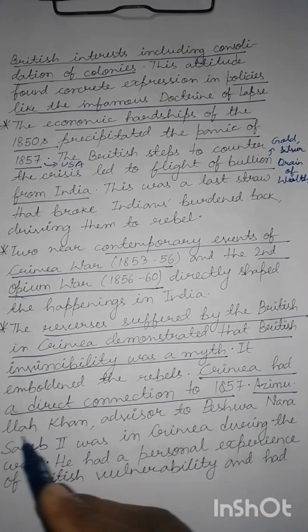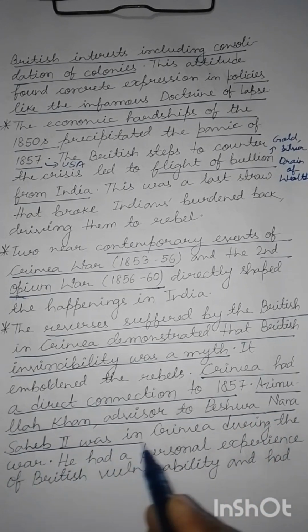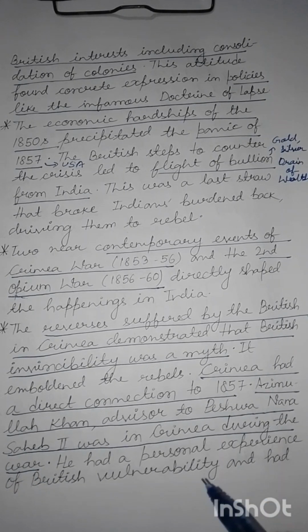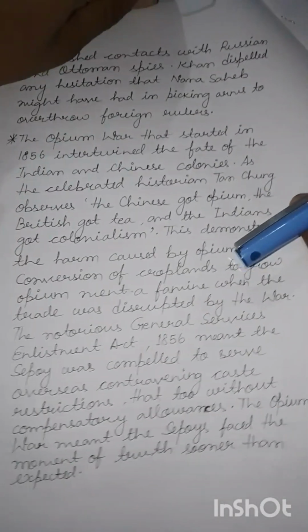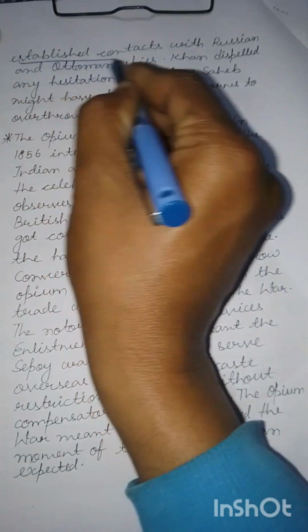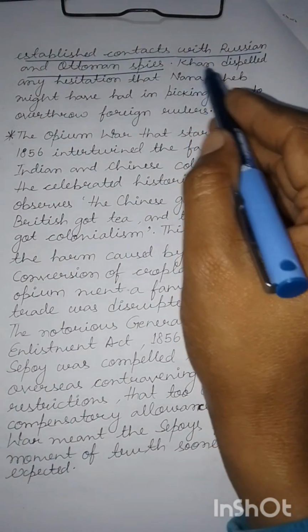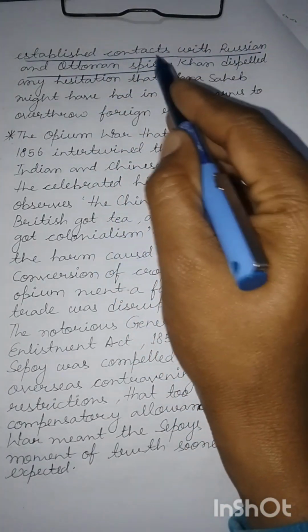Azimullah Khan, who was an advisor to Peshwa Nana Sahib II, was in Crimea during the war. He had a personal experience of British vulnerability, and he had established contacts with Russian and Ottoman spies. This, you could say, started the conspiracy of the 1857 rebellion.